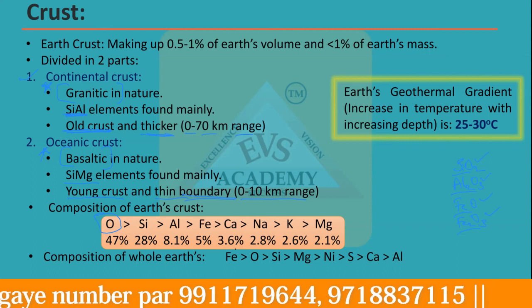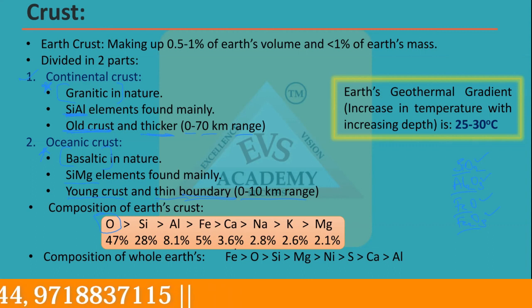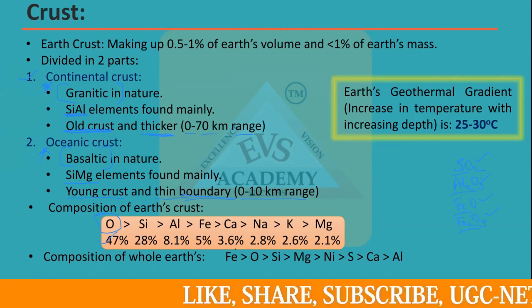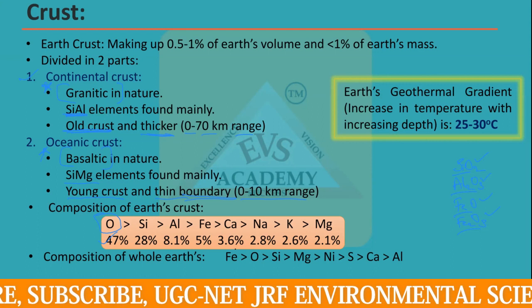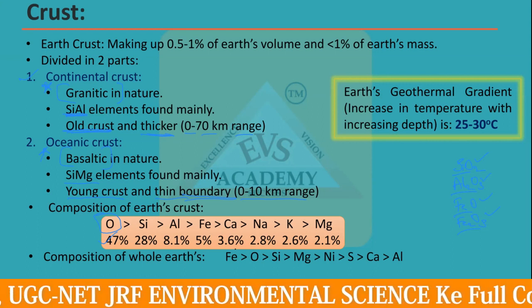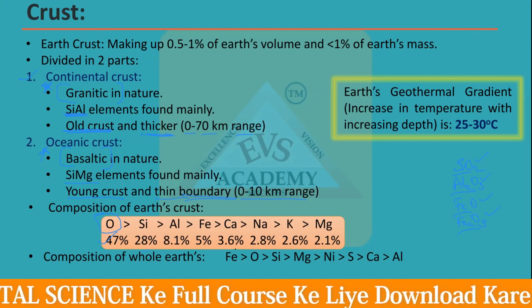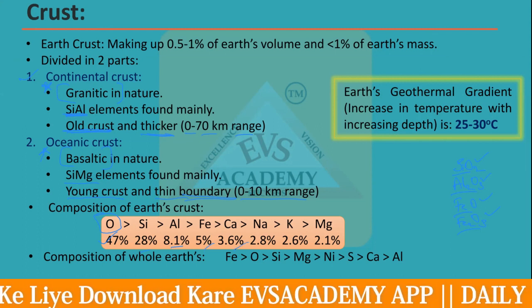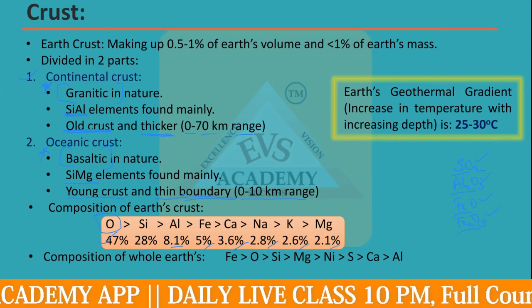So that's why, because of this oxygen present with the metals, the oxygen concentration in the composition of the earth crust is very high. About 47% of the weight of the earth crust is made up of oxygen. You can imagine how much oxygen is trapped below the earth surface. The second highest is silica, about 28%, aluminium 8.1%. Then iron 5%, calcium 3.6%, sodium 2.8%, potassium 2.6%, magnesium 2.1%.